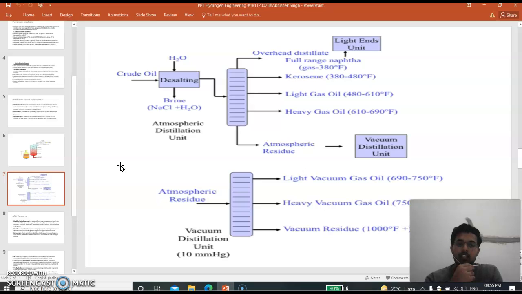And then the atmospheric residue, which is a very heavy product, is supplied to the vacuum distillation unit, where there is low pressure, and this is the atmospheric residue vacuum. The products of the vacuum distillation unit are light vacuum gas oil and heavy vacuum gas oil, and third is vacuum residue.